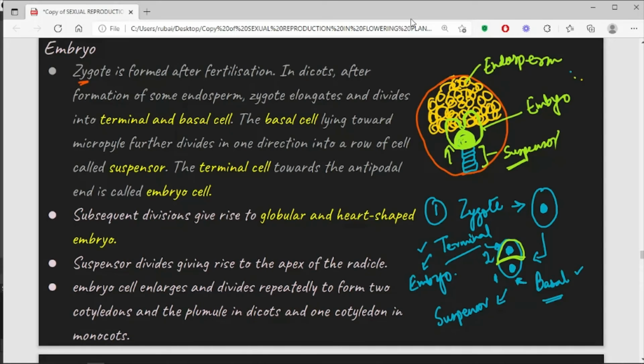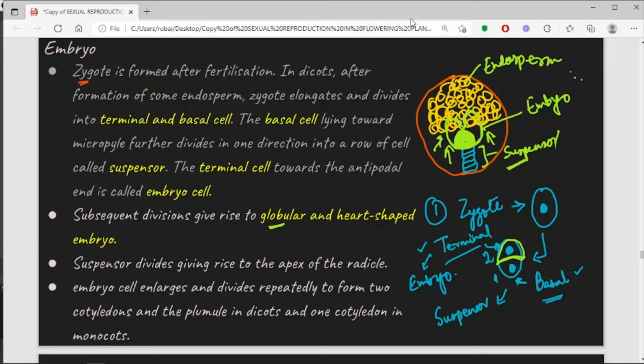So the function of suspensor is to push the embryo into the endosperm tissue so that it can derive its nutrition. Okay, now when a globular, a round shaped embryo is formed, then it can be termed as a proembryo.